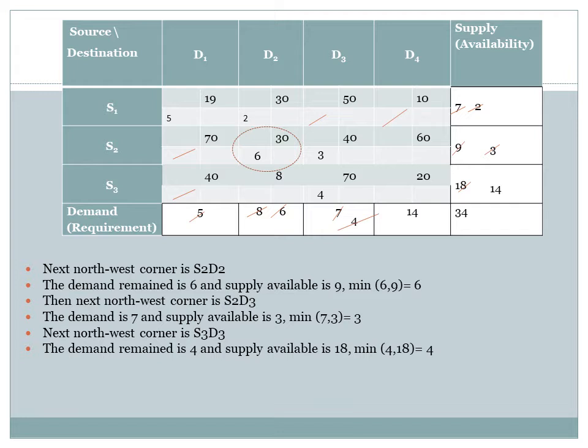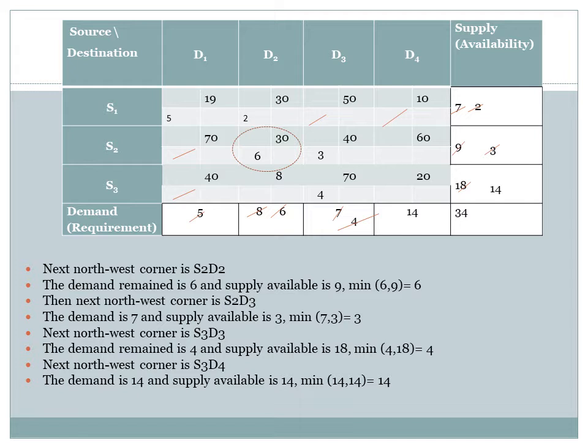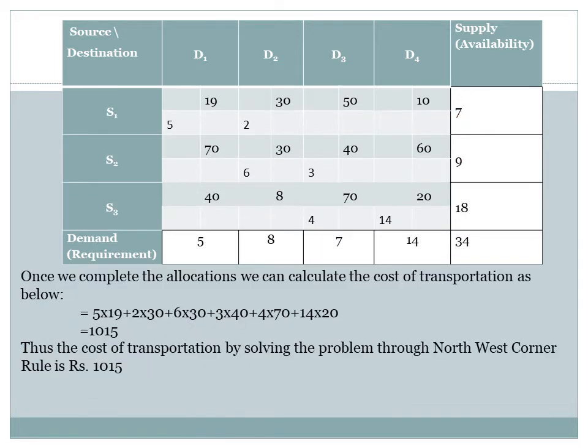Now the last cell left is S3D4 where the remaining 14 units, which is the availability of this source and the demand of this destination, will get allocated. So thus we have completed all the allocations over here. Now this is a solution of the problem given to us.